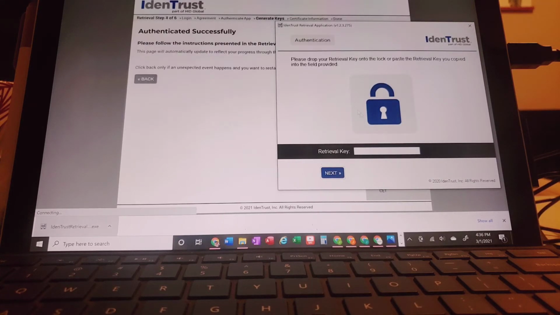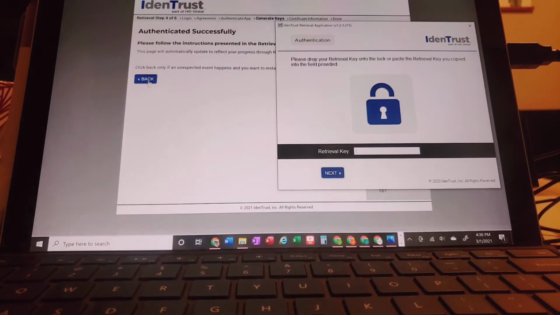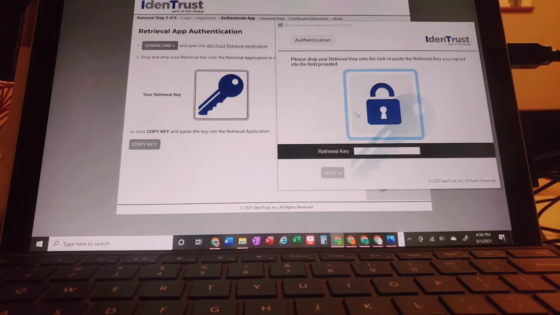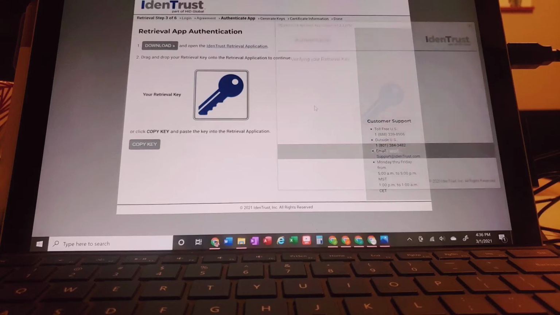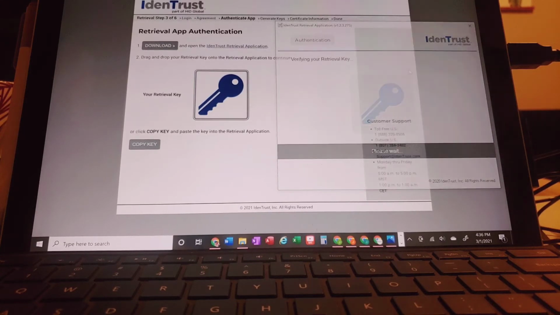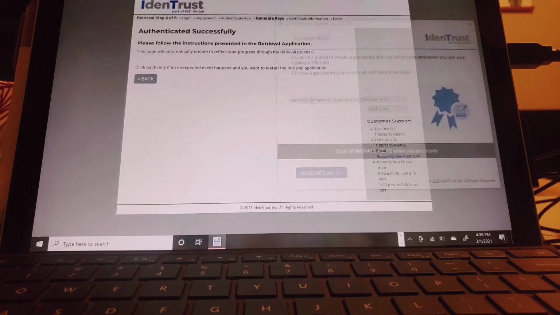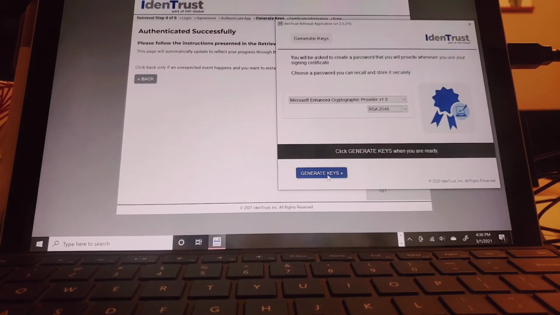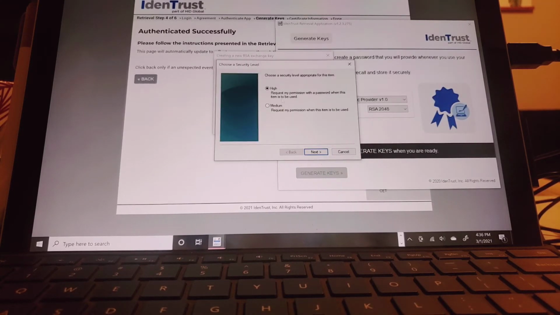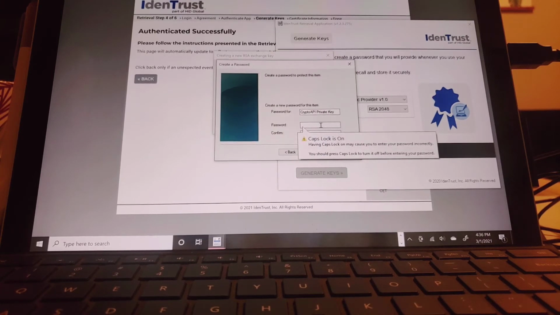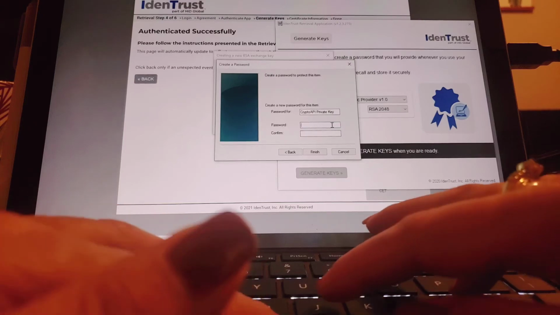Now it tells me that I'm going to do that. And I'm going to drag that over. And here you go, it's verifying me. There you go. Okay, now it's going to tell me to create password. So I'm going to keep it at high so it always asks for a password. And I'm going to do my password.